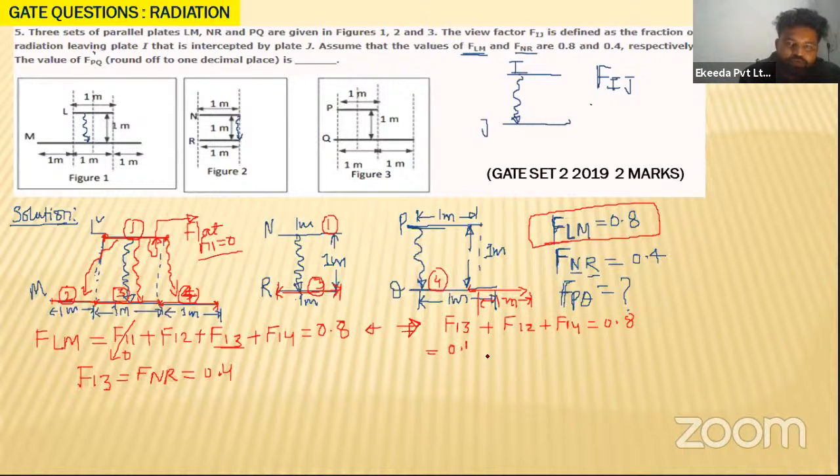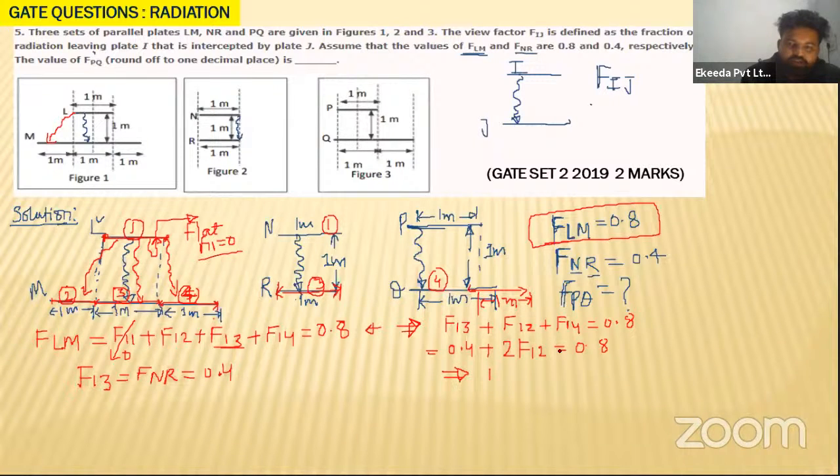That is 0.4 plus. If you see these plates, they are symmetric. Plates 1 and 3, 1 and 2, and 1 and 4 are symmetric: 1 meter, 1 meter, equal angle, equal distance. Okay. So these are symmetric. So you can write this as twice of F12 is equal to 0.8. So you can easily calculate the value of F12.